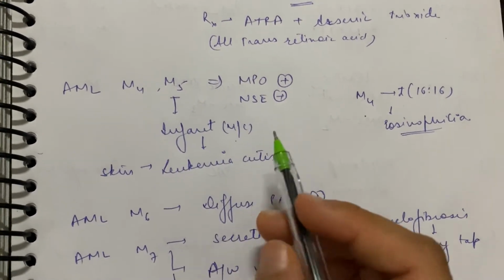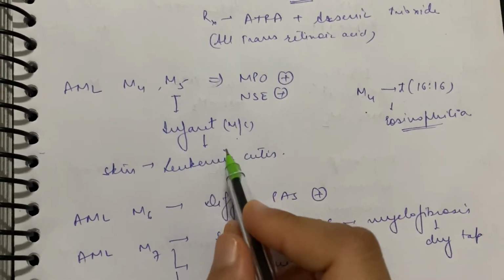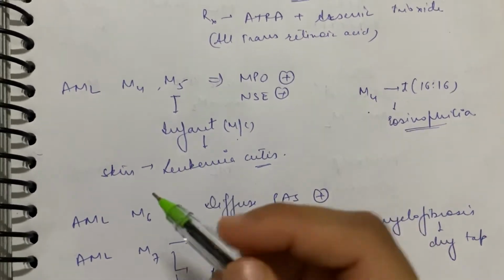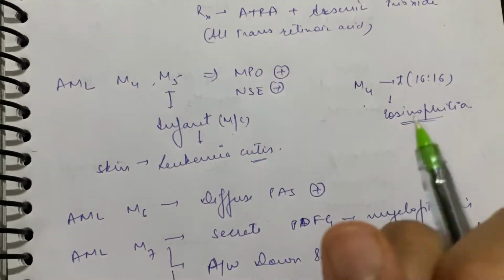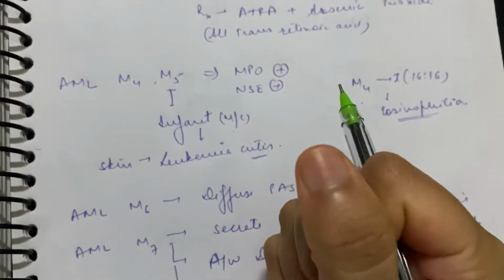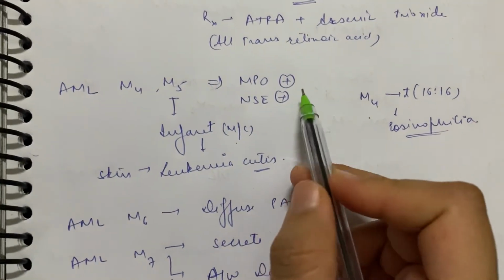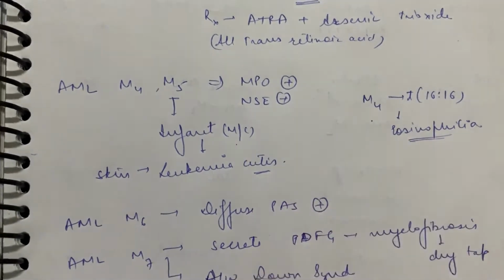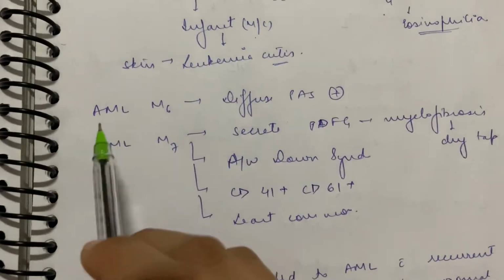Okay. So M5 कैसे याद रखना है? So they are cute infants. So skin involvement is leukemia cutis, and they're cute because they grab your finger. So one finger with the whole of their hand. So hand got 5 fingers. M5. That's how I remember. Okay. MPO positive and NSE positive, non-specific esterase positive. ठीक है. This is a short trick. Please don't judge me. ठीक है.